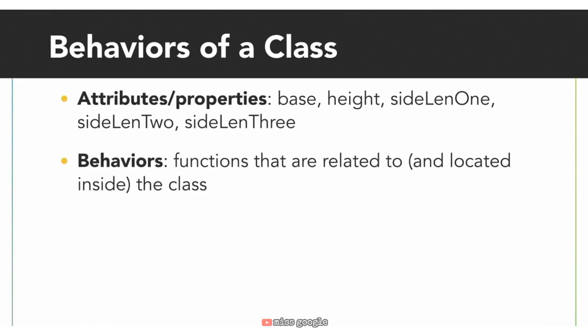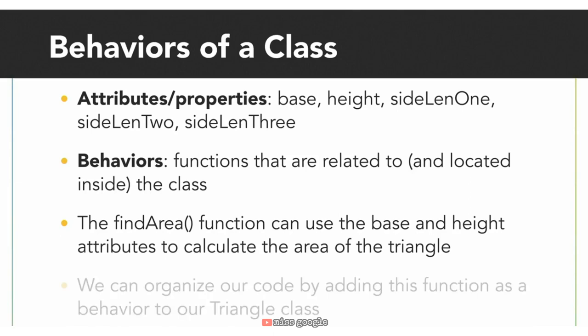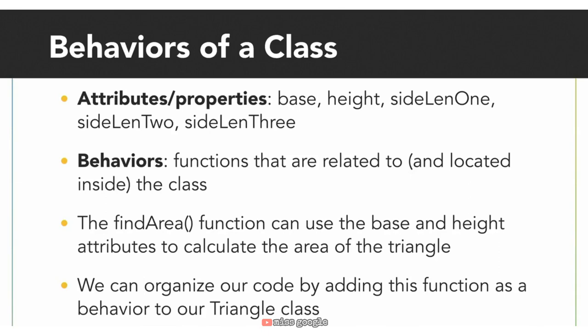In the debugging chapter, we debugged some code that calculated the area of a triangle. We could turn that code into a function called findArea and add that as behavior to our triangle class. The functionality would be the same, but it's nice to make it a function so we can reuse it as well as organize it by putting it in our triangle class. Another name for a behavior is a method. We could say that findArea is a method of the triangle class.